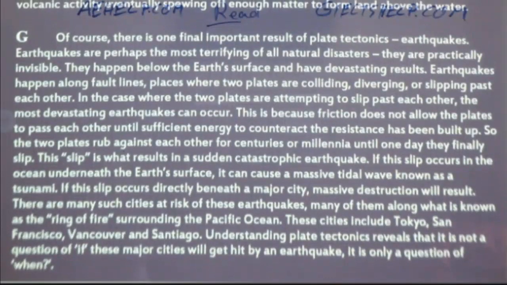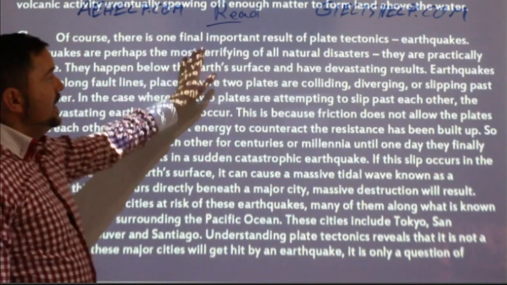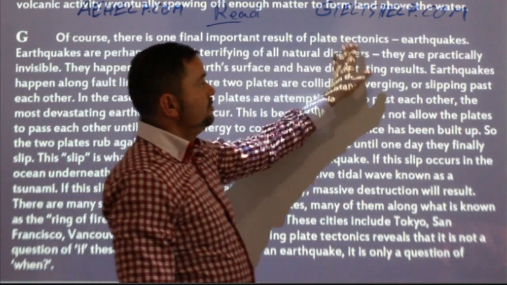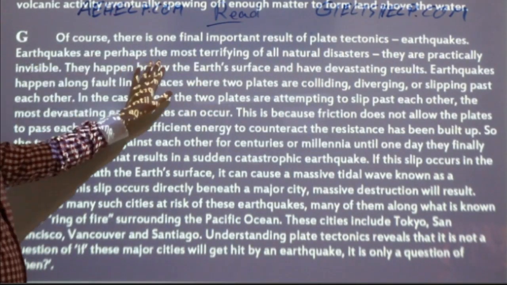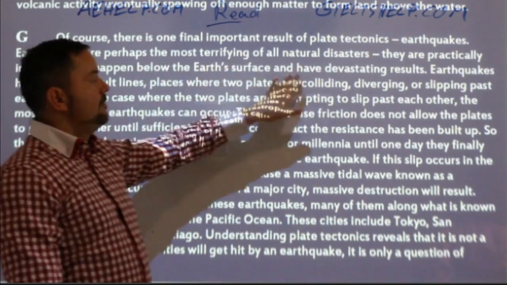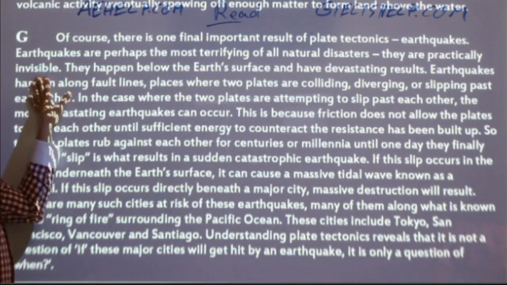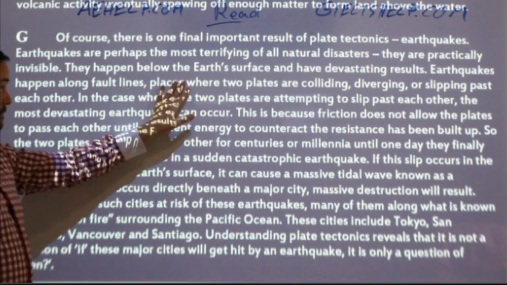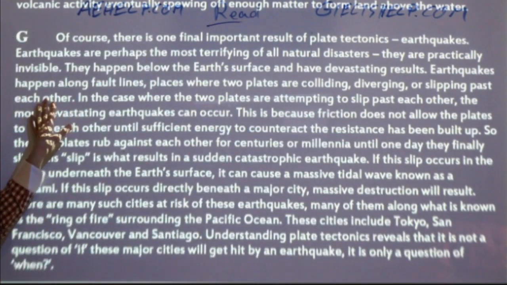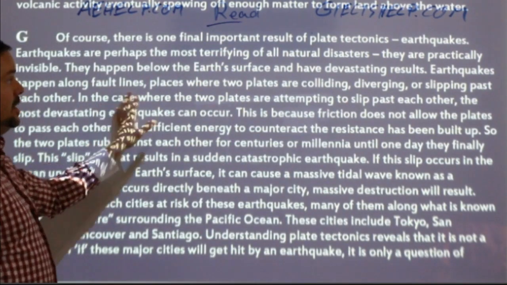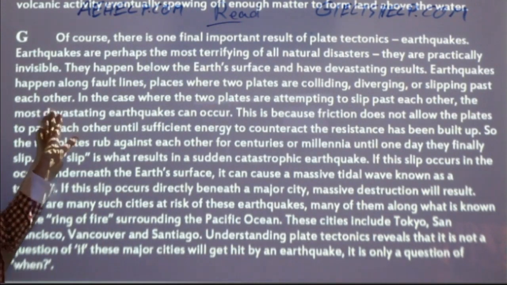Here we go, students, together. Of course, there's one final important result of plate tectonics, earthquakes. Earthquakes are perhaps the most terrifying of all natural disasters. They are practically invisible. They happen below the Earth's surface and have devastating results. Earthquakes happen along fault lines, places where two plates are colliding, diverging, or slipping past each other.